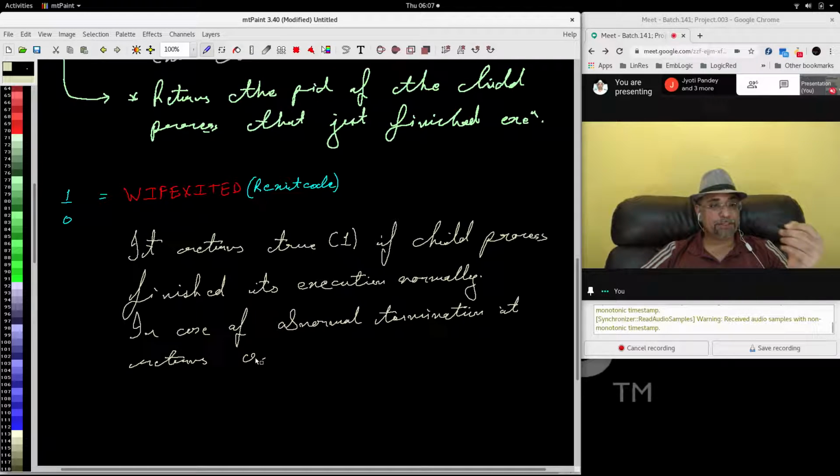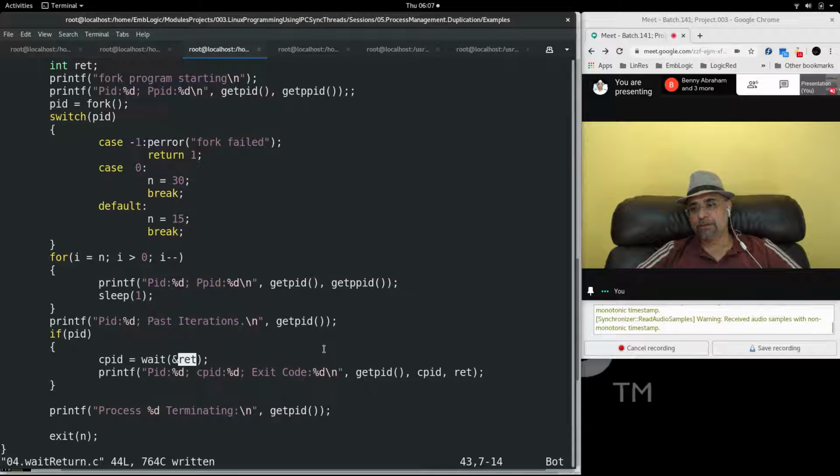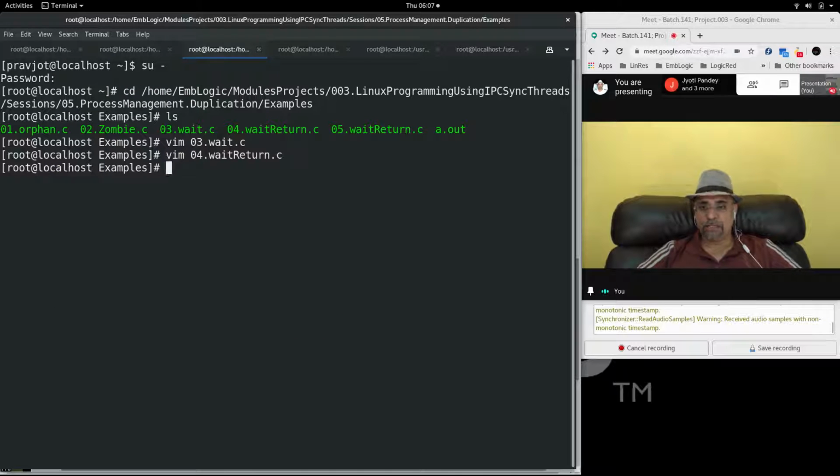Okay, which will be treated as false. Okay, so in our process, after we are past iterations, the parent process will use these macros now in the next example.